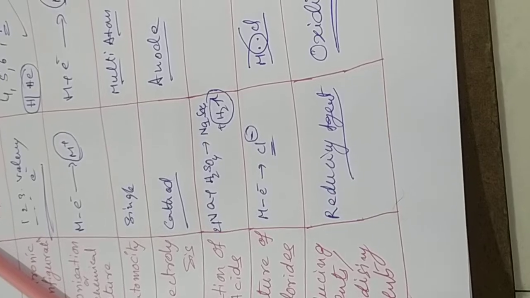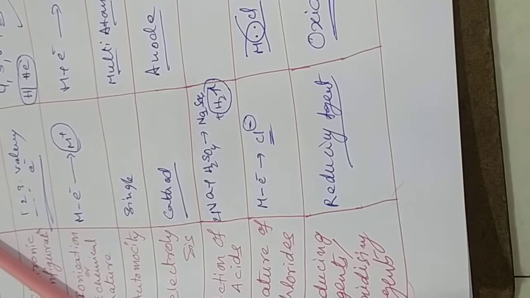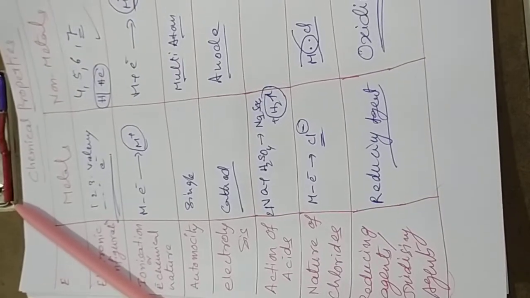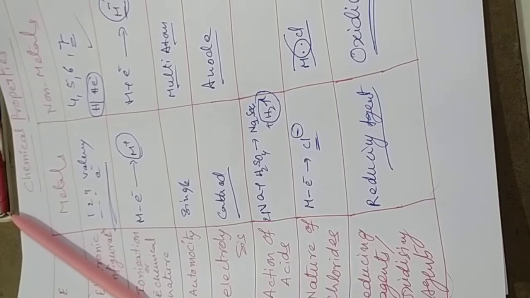So students, today we have discussed the characteristics of the alkali earth metals, the physical properties, as well as the chemical properties of the metals and non-metals. Tomorrow we will discuss the further topic. Thank you.